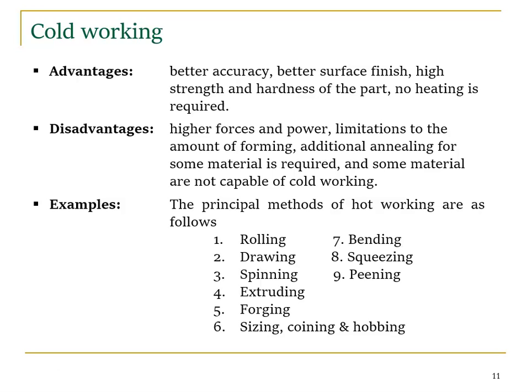Right, so hot working பாத்தீங்க அப்படின்னா most of the metals can perform hot working, but cold working பொறுத்த வரைக்கும் some metals cannot do cold working because the temperature பாத்தீங்கன்னா not below recrystallization temperature பண்ண முடியாது, அது hardening ரொம்ப hardening இருக்கும். So some of the metals cannot perform in cold working. So here also we have some process. என்னென்ன processலாம் பண்ணலாம் cold working அப்படின்னா again rolling, drawing, spinning, extruding, forging, sizing, coining and hobbing, bending, squeezing and peening. These are some of the cold working processes, right?